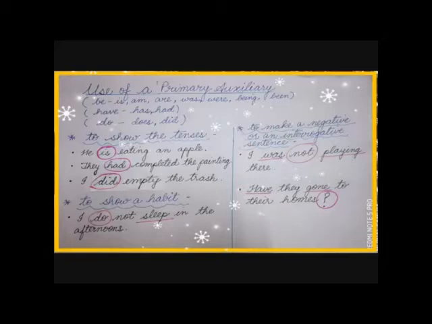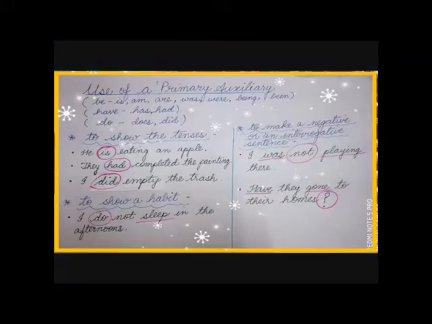Together is eating is showing you that it is present continuous tense. In the second one, they had completed the painting. Had is the helping verb and had plus completed together, it is showing you past perfect tense. Then I did empty the trash. In the third sentence you will see the word did is used and it's showing you past tense. The other verb is empty.